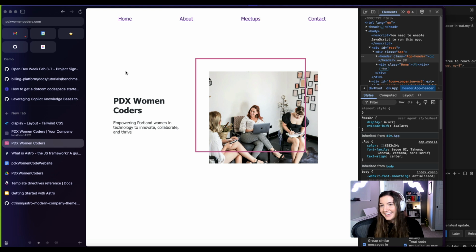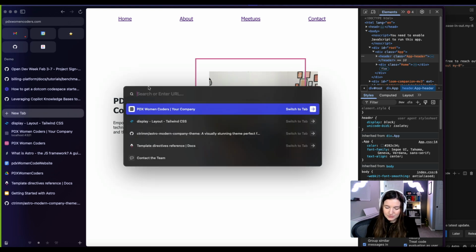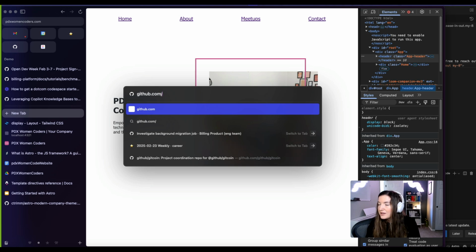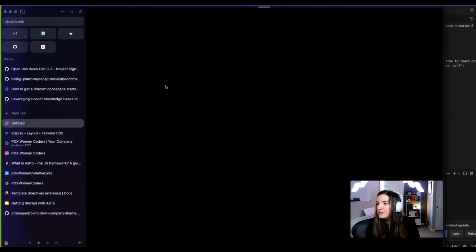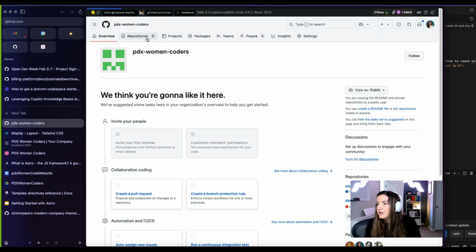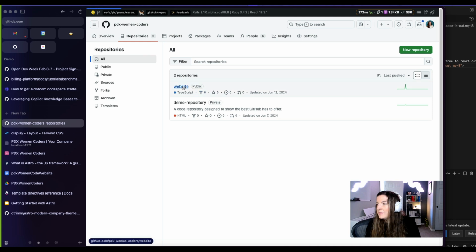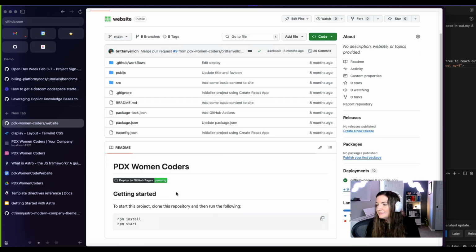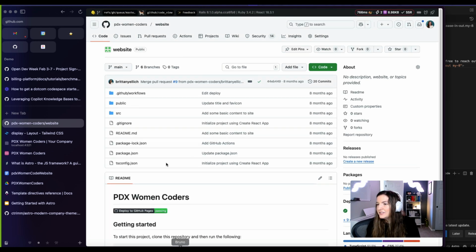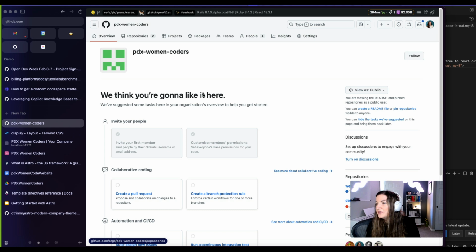So yeah, that's valid. So what we're gonna do is go to github.com/PDXWomenCoders. We currently have the website hosted here, not a whole lot here, and I haven't touched it in 8 months, it looks like. So prime time to start a new repository.